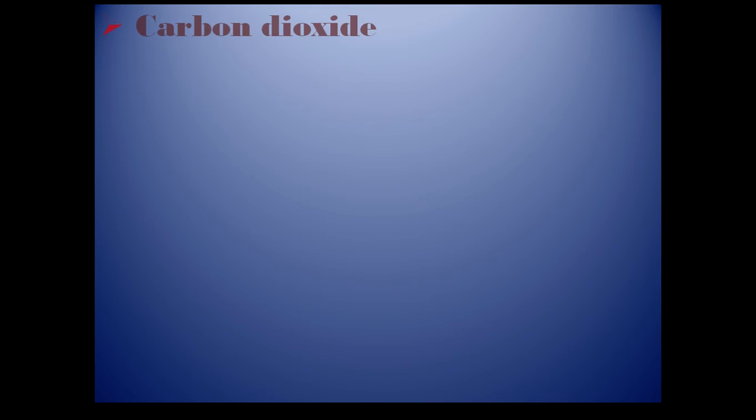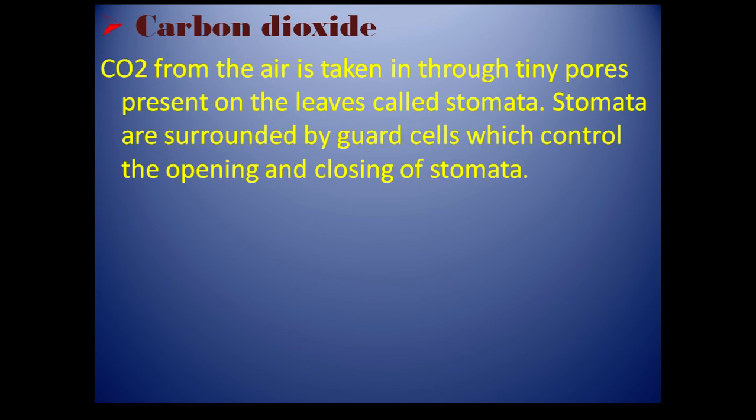Now we will see carbon dioxide. Carbon dioxide from the air is taken in through tiny pores on the leaves called stomata. In a leaf, on the upper portion there are no stomata, but on the underside, or lower portion, most of the stomata are present.